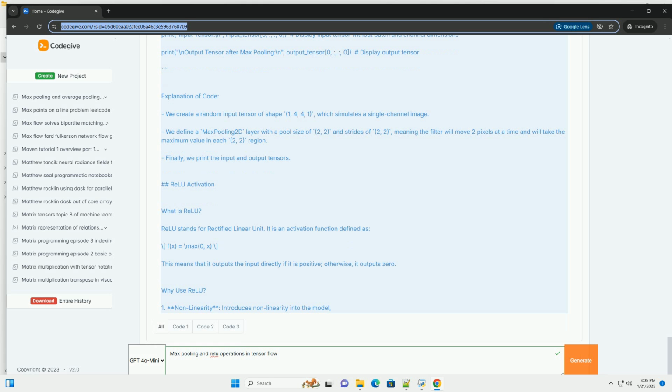Summary. Max pooling is used to reduce the spatial dimensions of feature maps while retaining important information. ReLU is a popular activation function that introduces nonlinearity and helps in training deep networks efficiently. You can combine these operations in a CNN model for various tasks like image classification, object detection, etc. Here's a simple example of how you might use both in a sequential model.